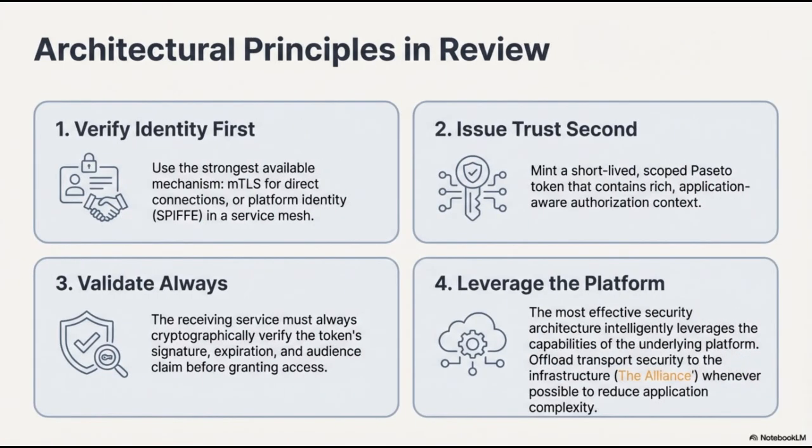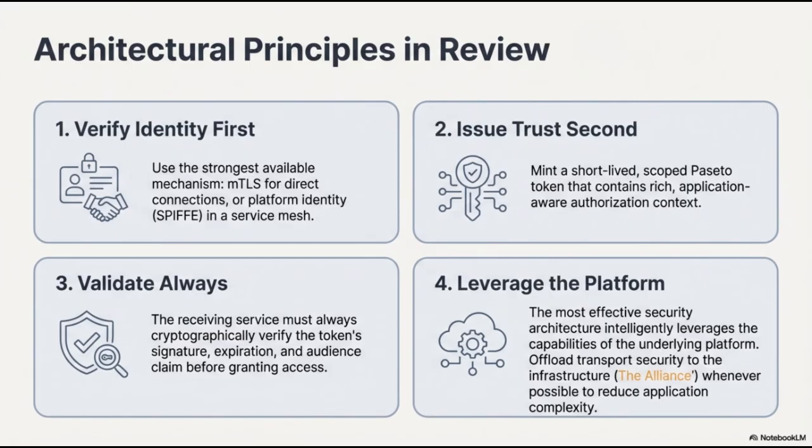Our architectural principles are defined by 4 primary pillars. First, we verify identity first, utilizing the strongest mechanisms available, such as MTLS for direct connections or platform identity through SPIFFE in a service mesh. Second, we issue trust by minting short-lived, scoped Poseidon tokens that provide a rich, application-aware authorization context.